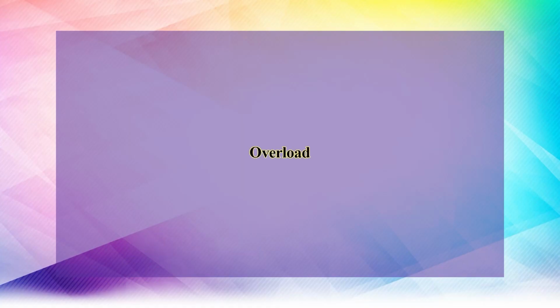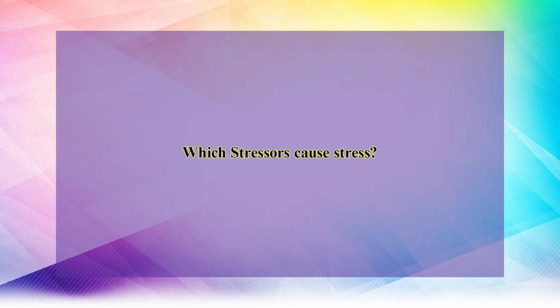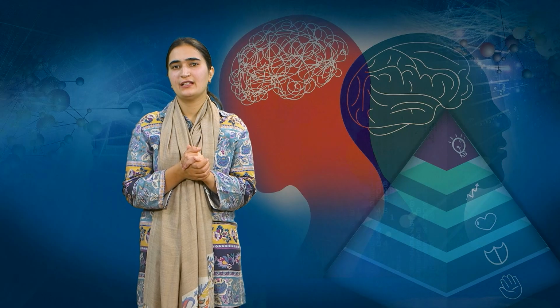Next is overload. People who are overloaded feel more stress than those who have fewer chores to complete. For instance, job overload is one of the major causes of stress at work, the impression that one must accomplish too much in little time. Finally, which stressors cause stress? In contrast to peripheral life domains, core life domains make people more susceptible to stress because fundamental life areas substantially involve important components of the self.